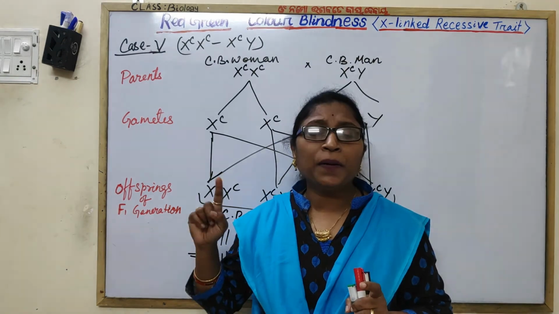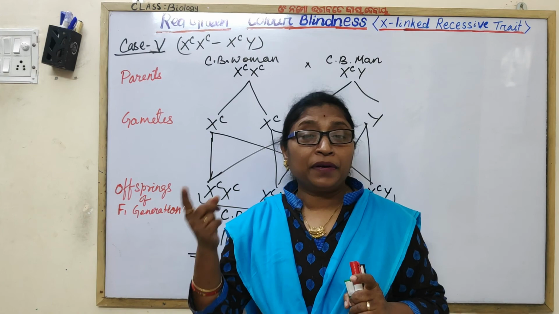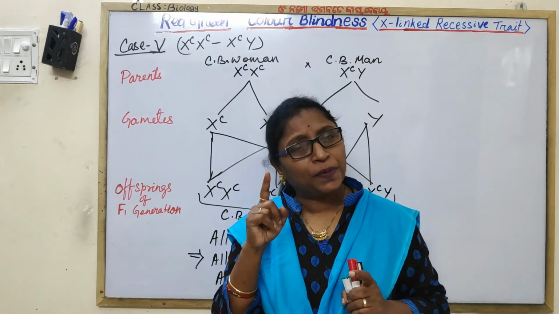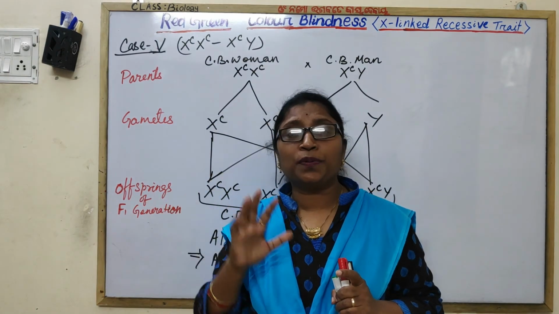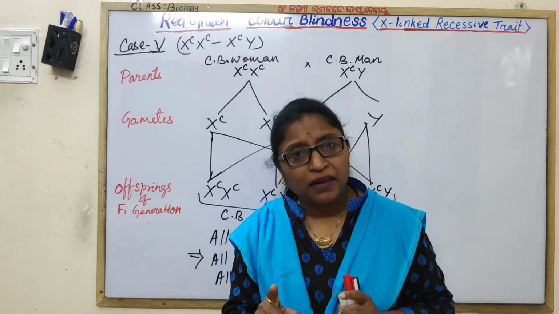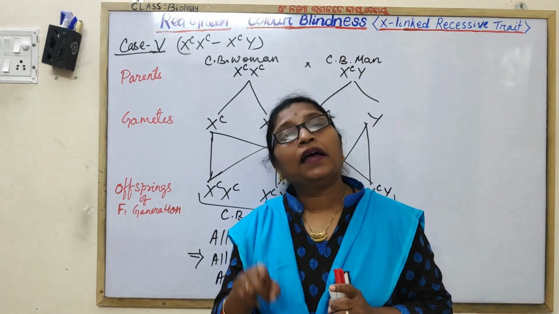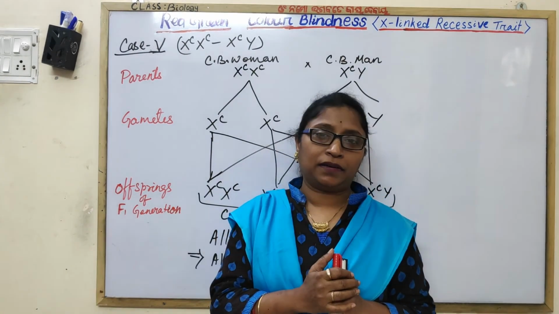The mother should be at least a carrier and the father has to be colorblind. A female becomes colorblind when her mother is at least a carrier and her father is colorblind.